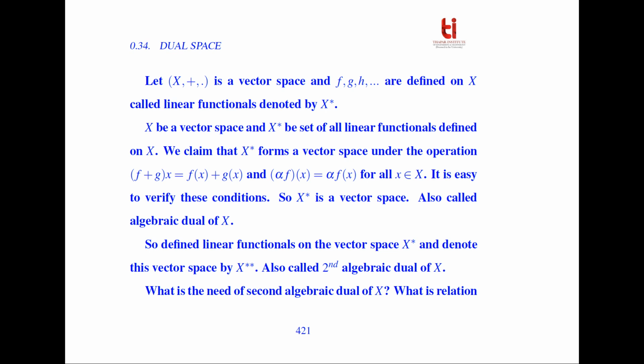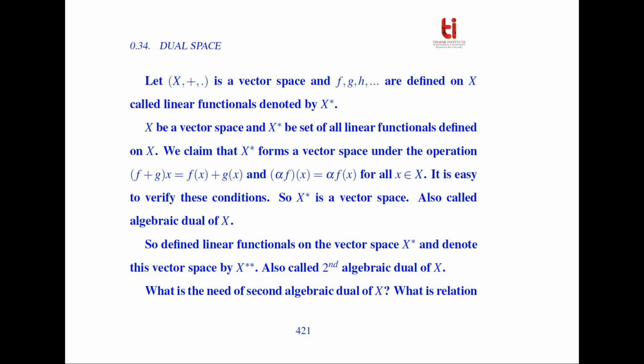Let X be a vector space and X star the set of all linear functionals defined on X. We claim that this X star forms a vector space under the operations (F plus G)x equal to Fx plus Gx, and (alpha F)(x) equal to alpha times Fx for all x belonging to X. It is easy to verify these conditions. So X star is a vector space and is also called the algebraic dual of X.